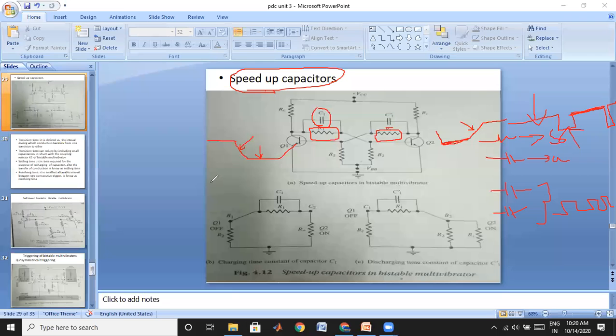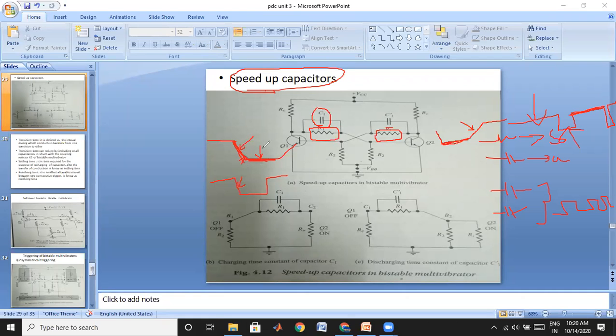If we add the capacitance, then your output may be like this, with a short fall. The time taken to get a stable state can be reduced by simply adding the capacitor in parallel with your DC coupler. In this way we can obtain this type of waveform, otherwise you may get this type of waveform. Both are pulses only, but the shape may differ a little bit. We may have more slope here, because of the time constant, and after this time period it reaches a stable state.